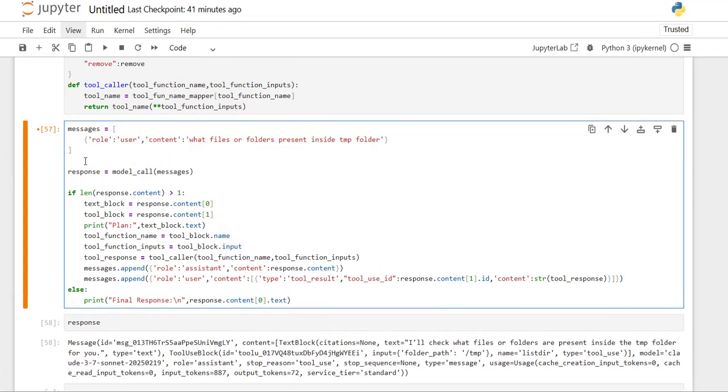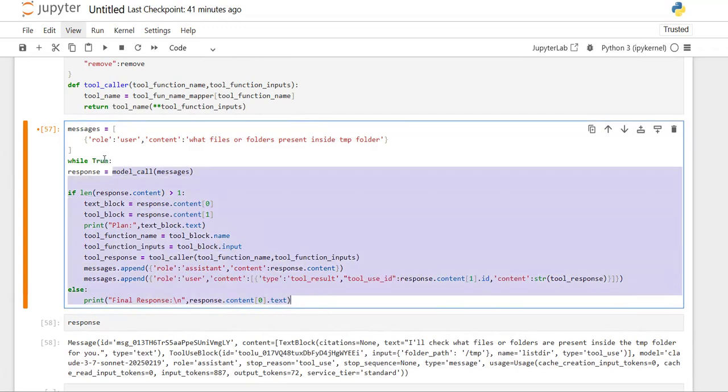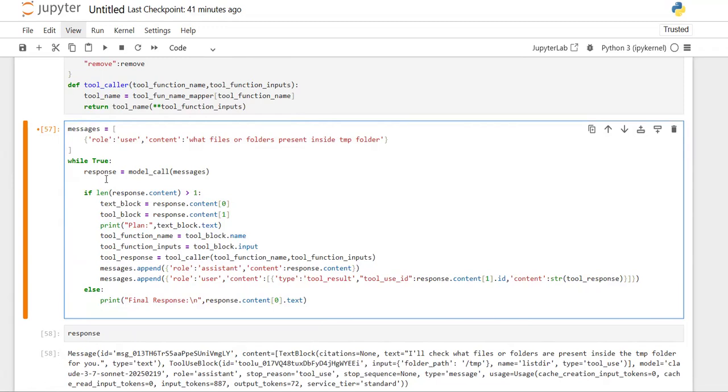So here the tool call is already there. So can I say the same task again, the tool calling is happening based on the response length. If only one response, can I say it's the final response? Otherwise we are again calling the tool and again getting the response and adding the response into our messages. So again the loop is continuing. Can I say it's a while loop? Yes. So while true, it will work. And whenever it is done, I get the final message. Can I say I can break it? Yes. So this is how the function is working, right?